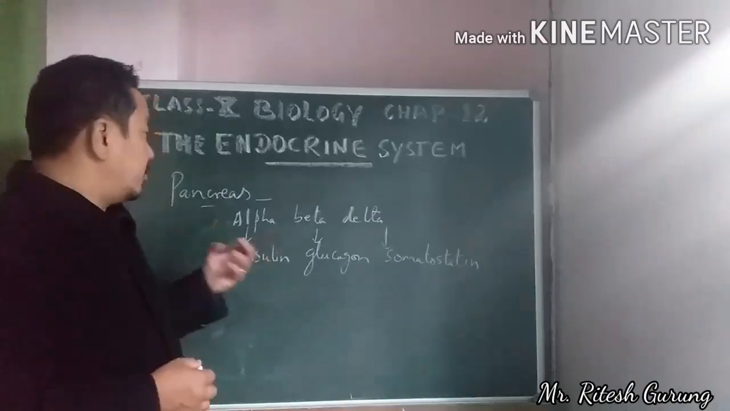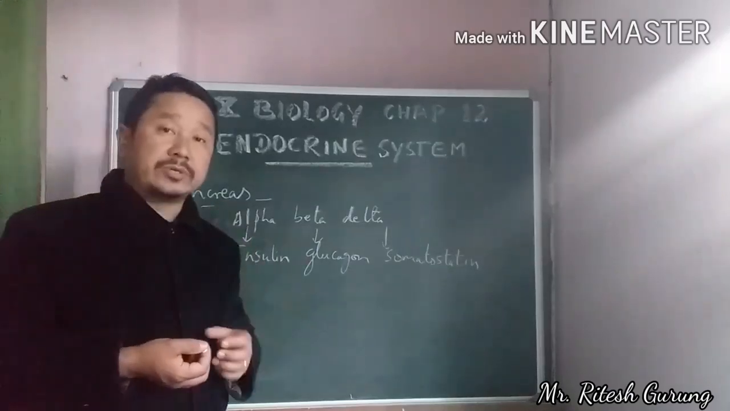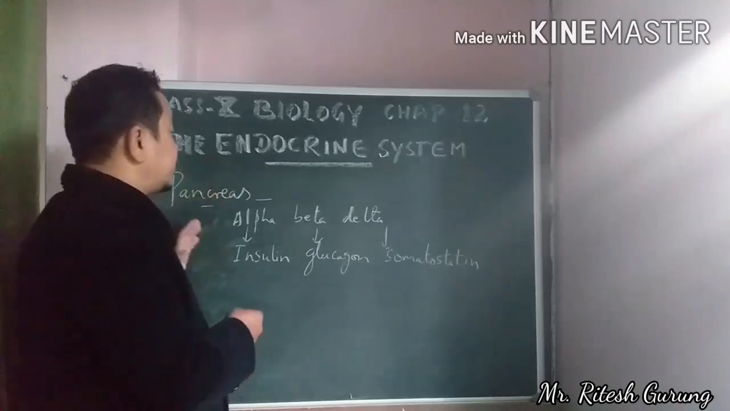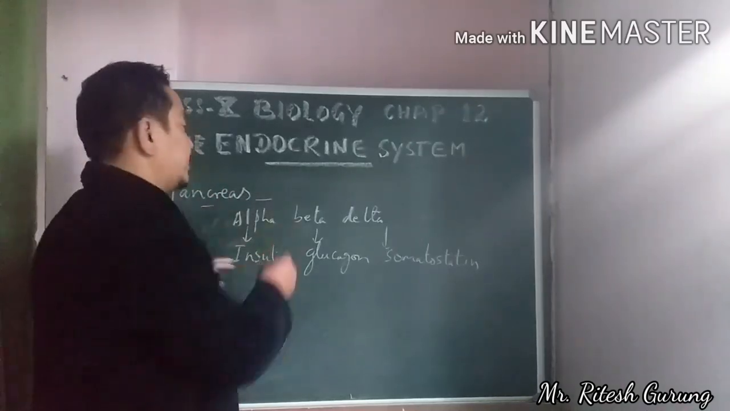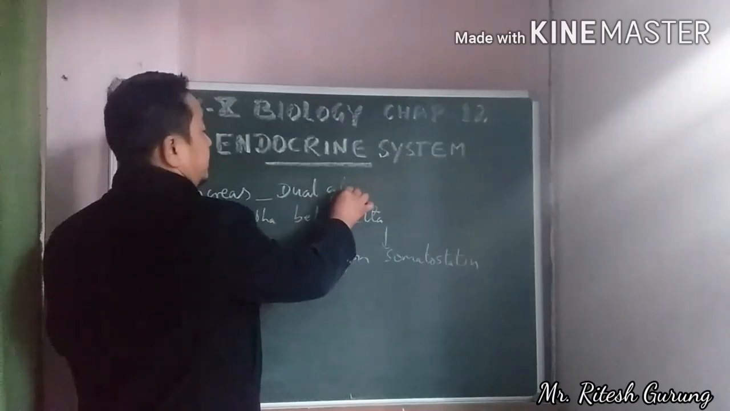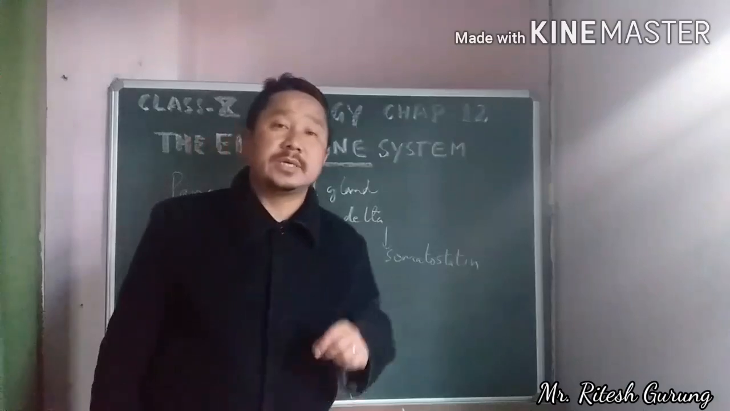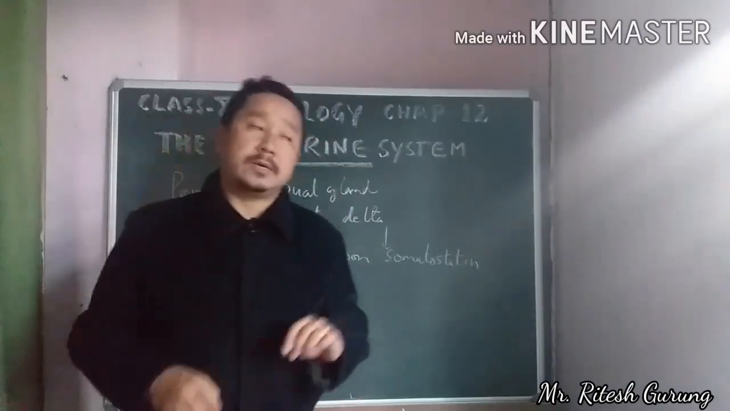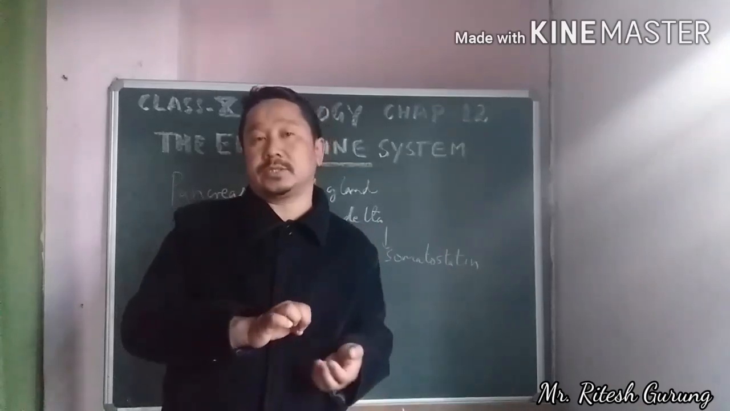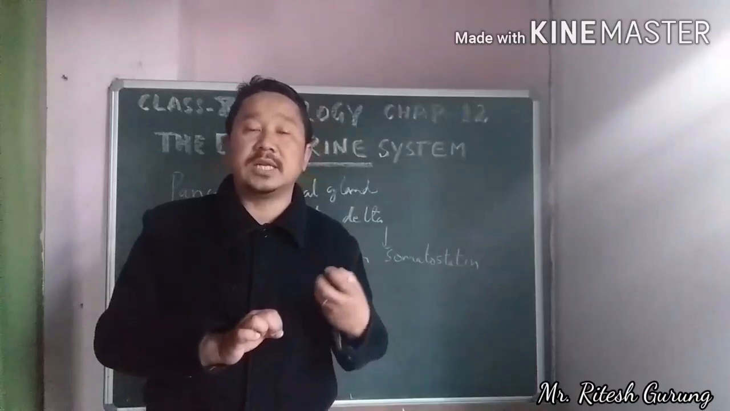Now the next gland that we are going to talk about is the pancreas. So the pancreas is called a dual gland. Why? Because this pancreas contains a cluster of cells which is considered to be a ductless gland.